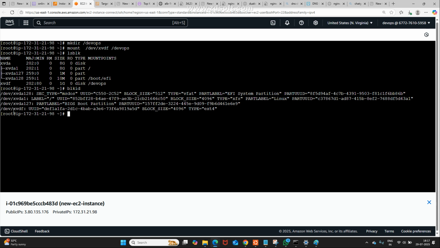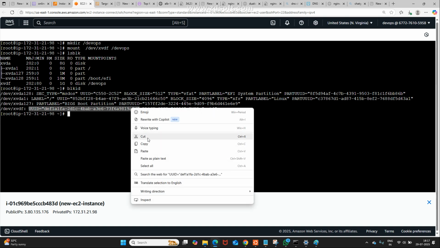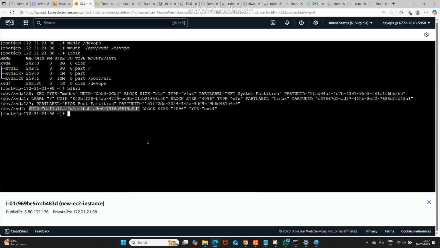/dev/xvdf. This is only our drive, right? This is only our drive. This UUID you need to copy. Till now clear? Yes. I am copying. After copying this, see